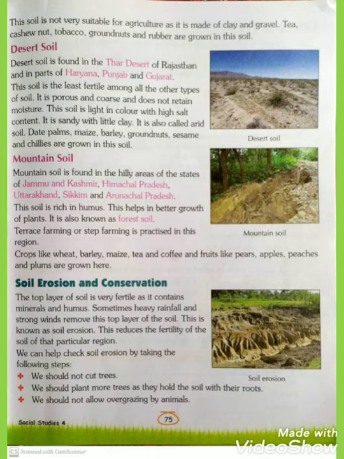We should not allow overgrazing by animals. I will tell you the meaning of overgrazing. Allowing animals such as cows to eat grass on an area of land excessively is called overgrazing. So we should not allow animals to overgraze on that land. If we follow all these steps, we can protect the soil from soil erosion.